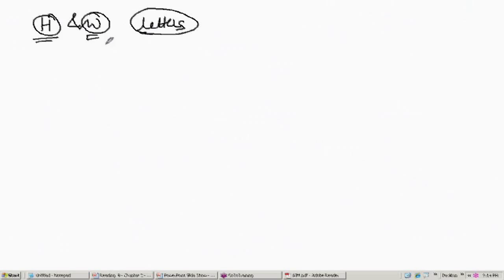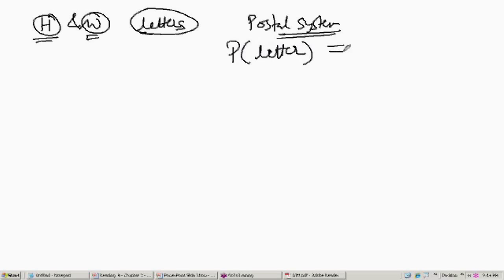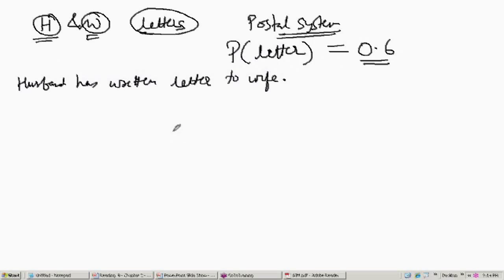Now, the postal system of the country is not good. The probability that a letter will get delivered is 0.6, and the probability that a letter will not get delivered, which is mutually exclusive, is 0.4. Now the husband has written a letter to the wife.